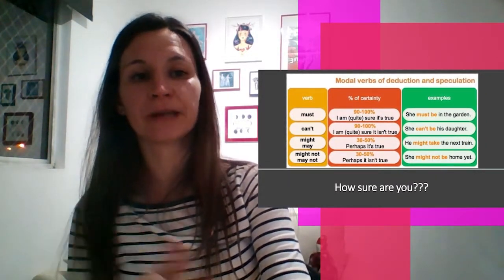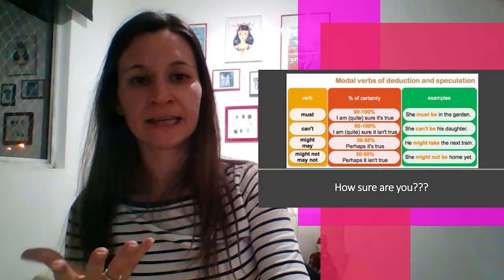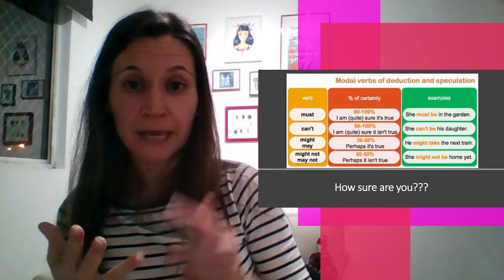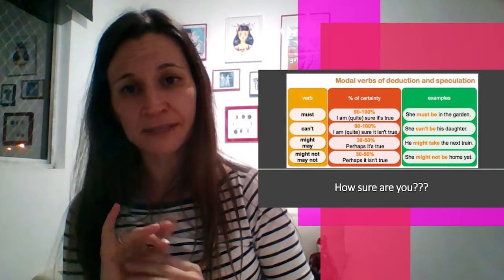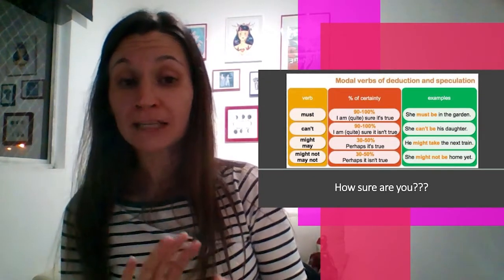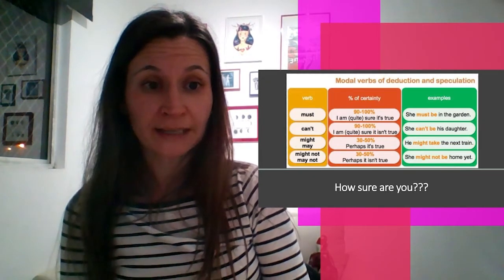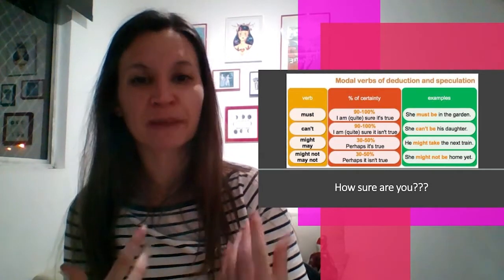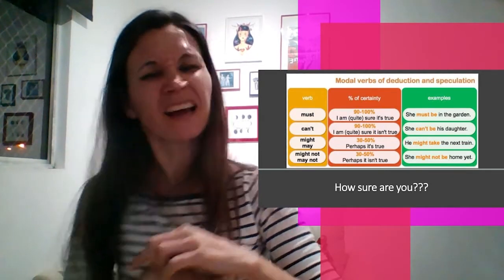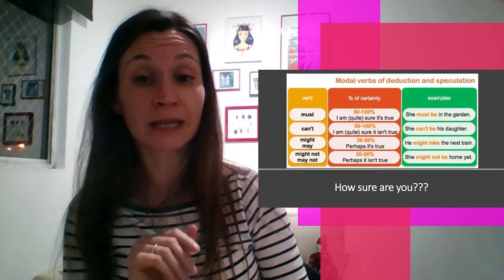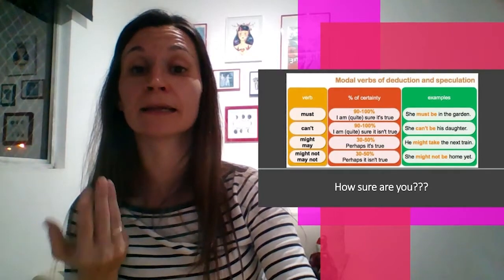And here is a little table to help you out with how strong they are. Could is not here, but you know could, may, and might. Very similar, okay? Must, can't when it's not possible. Might not and may not, okay? So she may not be home yet. Yes, I'm speculating as well. The time she left, now I don't think it was enough time, so she may not be home yet. Maybe you can try later.